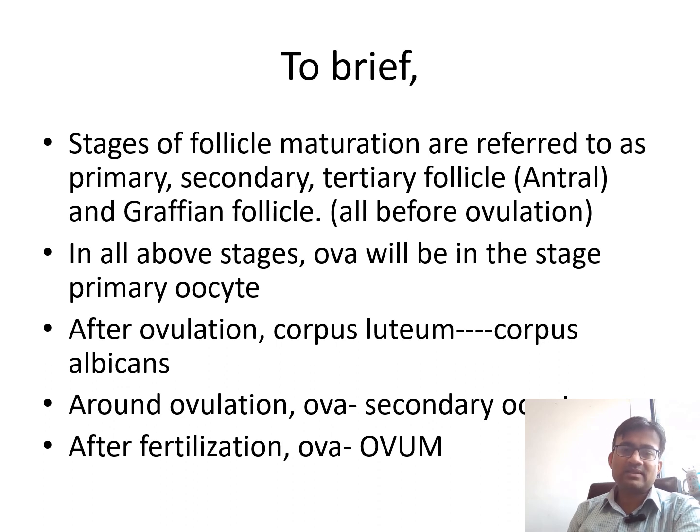After ovulation, corpus luteum will be there, and it will again go to corpus albicans. Around ovulation, ova will be converted to secondary oocyte, and after fertilization the second meiotic division will be finished and the ovum will be released, which will be fertilized.